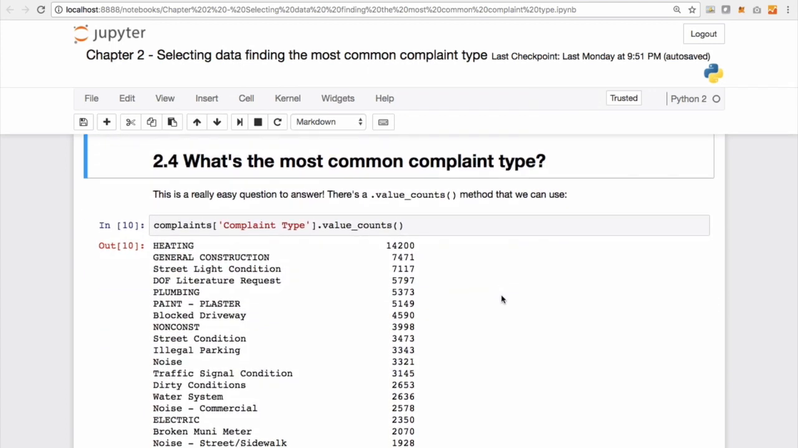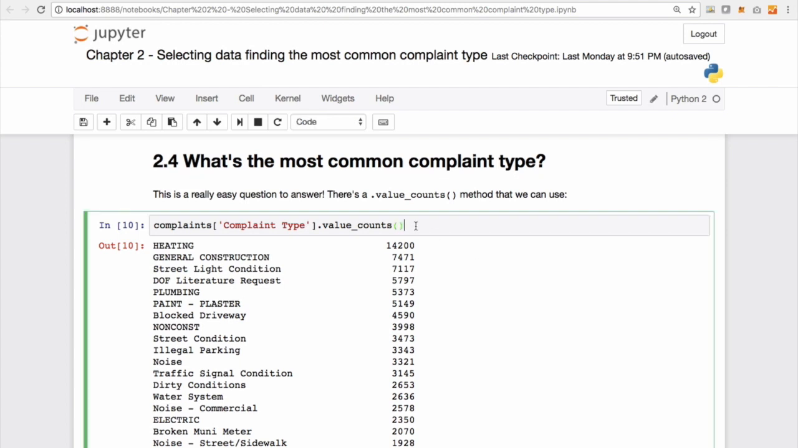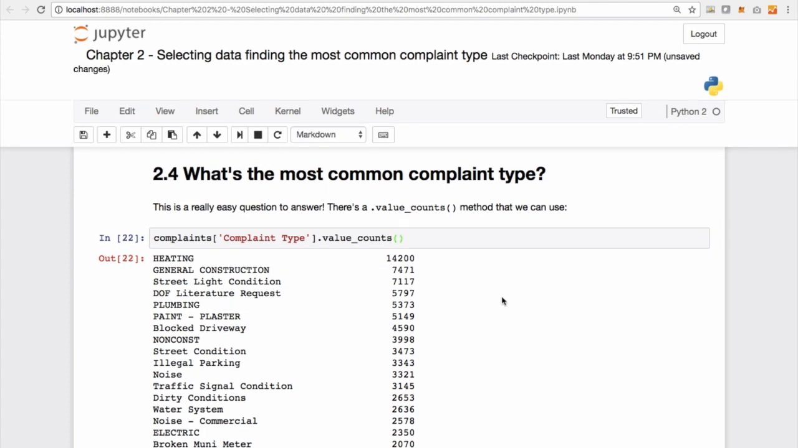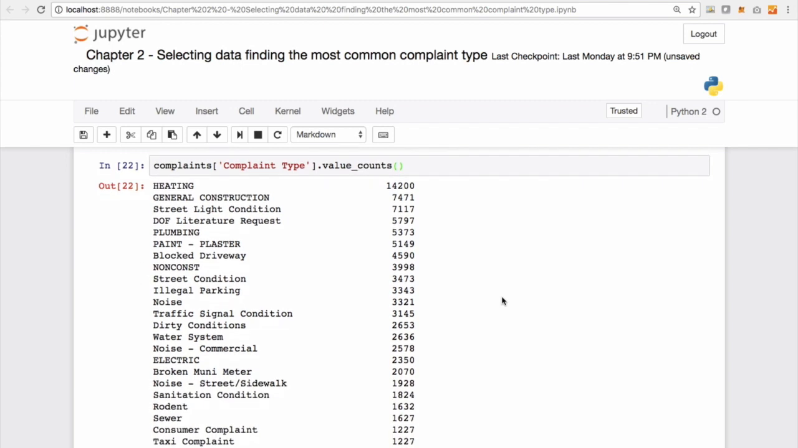On to the main event. What's the most common complaint type? This is going to be a really easy question to answer because Pandas has a convenience method called value_counts that we can use. So we filter out our complaints data frame by the complaint type column and just do a .value_counts, which will give us the counts grouped by the complaint types. And we can immediately see that we have our answer right there in front of us.